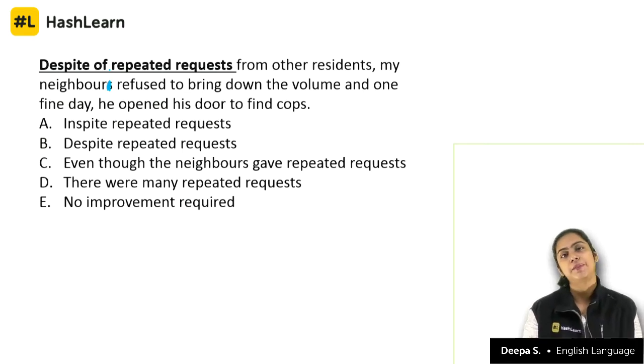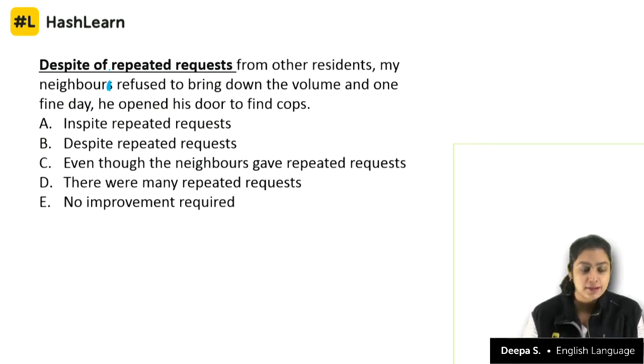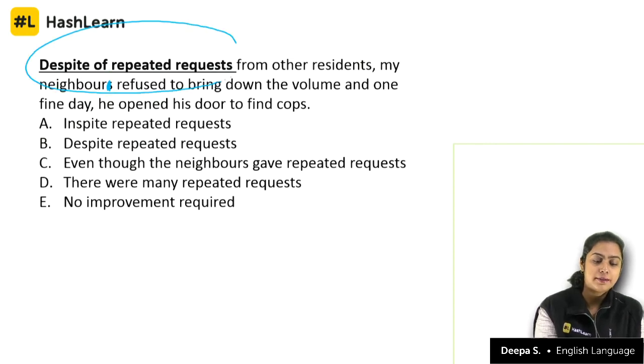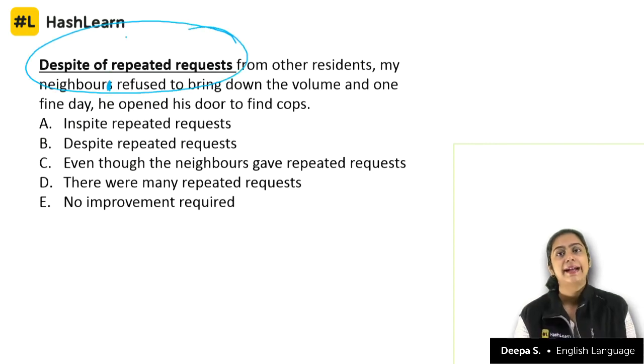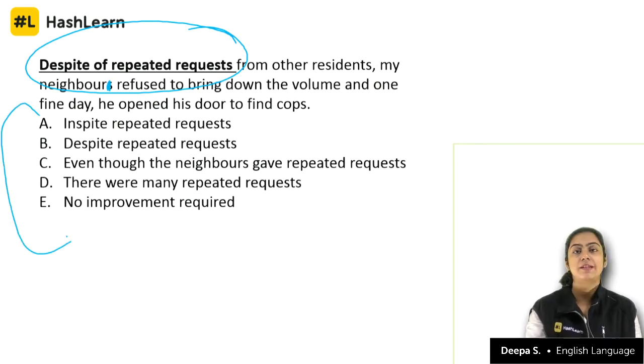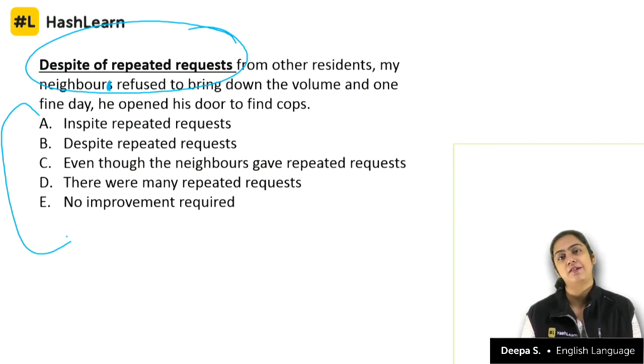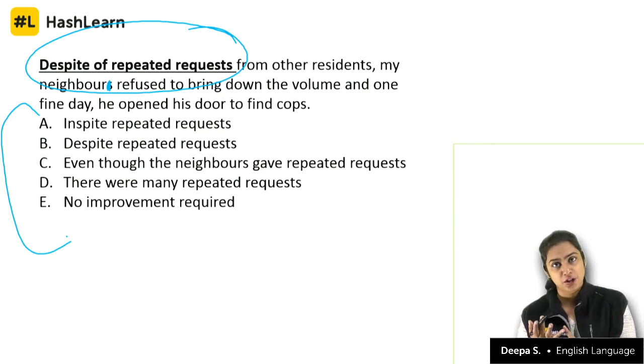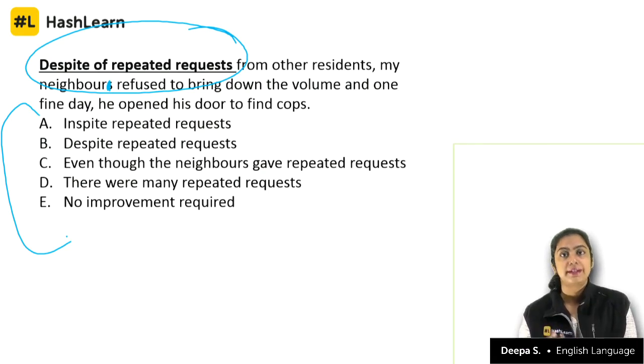Now remember that in a sentence correction question, you have one part that is underlined, and that part, if it is wrong, has to be removed and replaced with something from these options to make the sentence correct. It has to be contextually, meaningfully correct. It has to be grammatically correct. So remember to check for meaning, and also check for grammar.